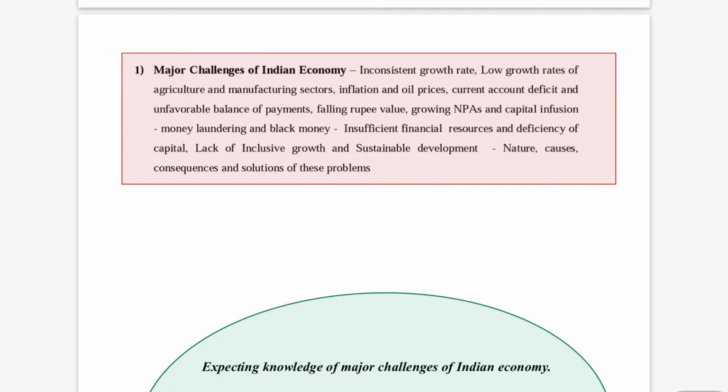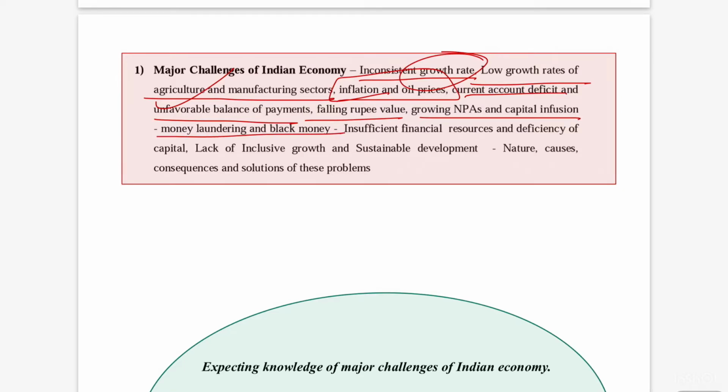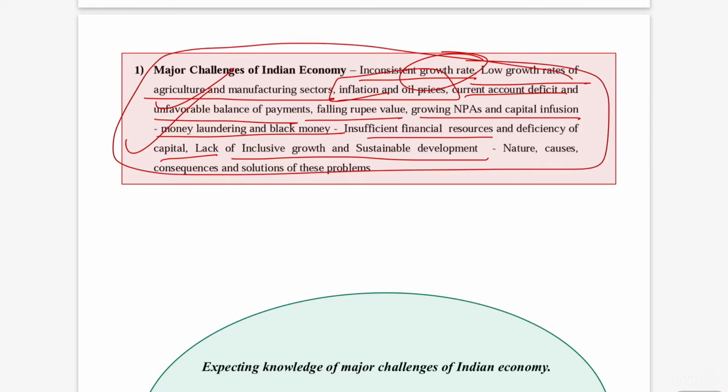First, he wants to make sure that an aspirant knows the challenges, and he is stressing only macroeconomic challenges, not all the challenges. These challenges are not random; he has specifically mentioned them in the syllabus: inconsistent growth rate, low growth rates of agriculture and manufacturing sectors, inflation and oil prices, current account deficit and unfavorable balance of payments, falling rupee, growing NPAs and capital infusion, money laundering and black money, insufficient financial resources and deficiency of capital, lack of inclusive growth and sustainable development.